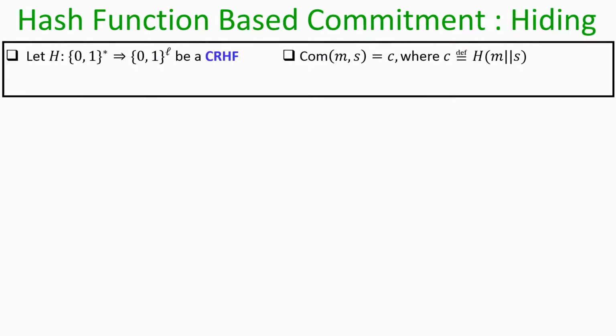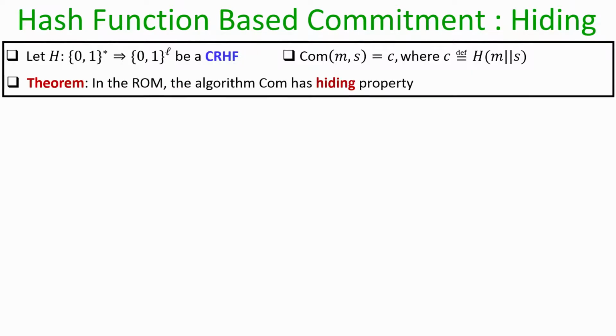Now let us prove the hiding property of the commitment scheme that we have designed, and it turns out that just by using the standard properties of the hash function we cannot prove the hiding property. But interestingly, we can prove that if we instantiate this commitment scheme in the random oracle model, then in the random oracle model this commitment scheme satisfies the hiding property. So let us go into the detail.